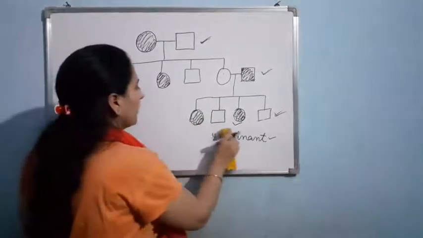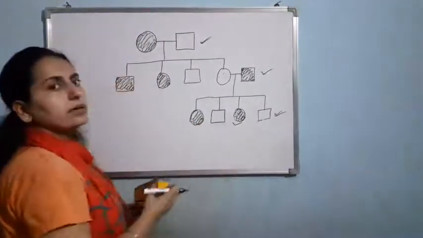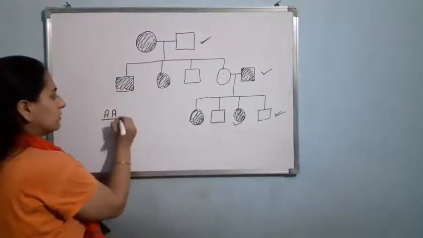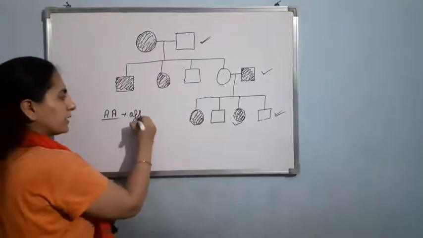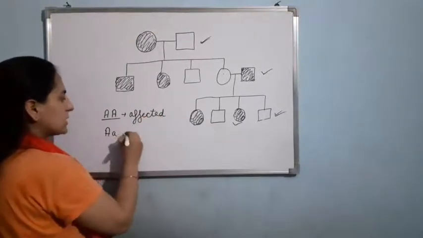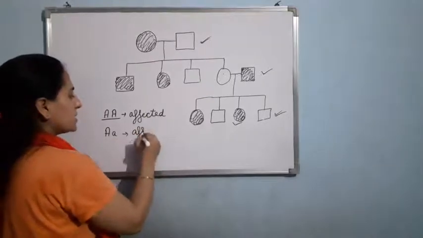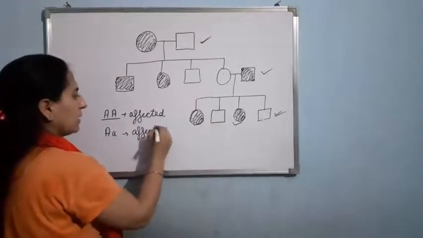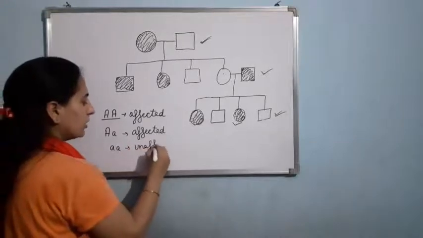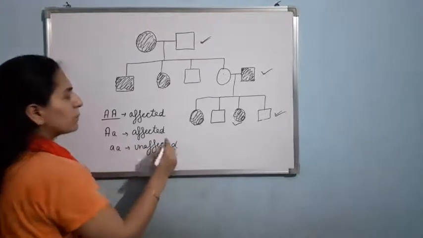Now, in dominant, as you have done in autosomal, if capital A condition is there, the person is affected. If capital A, small a condition is there, then again the person is affected. And if small a condition is there, then the person is not affected. Now let us apply here.